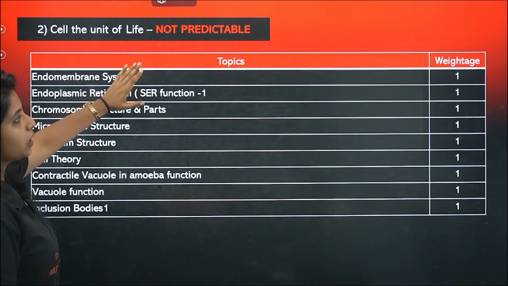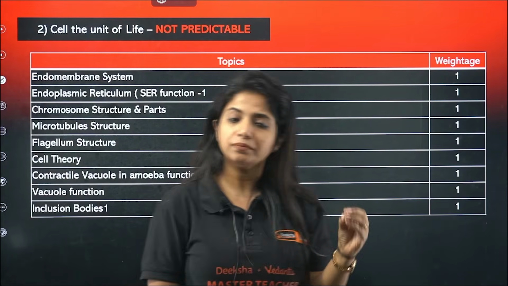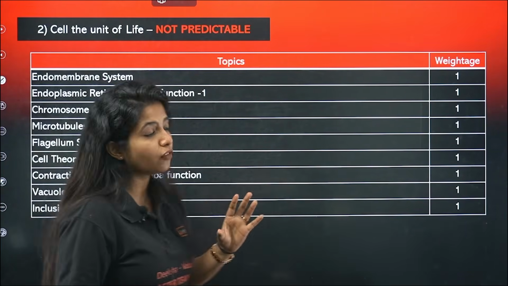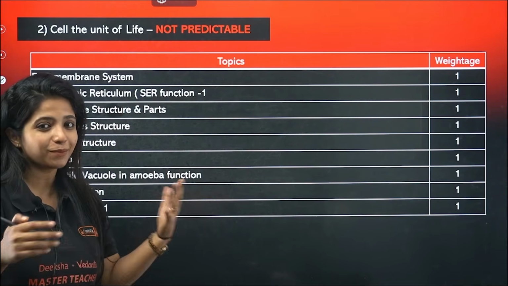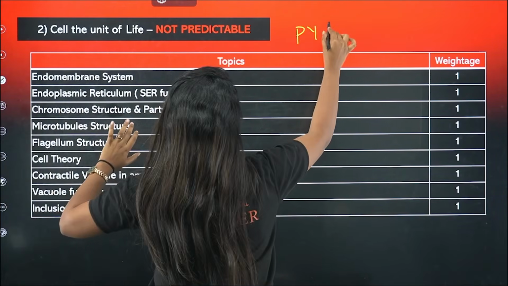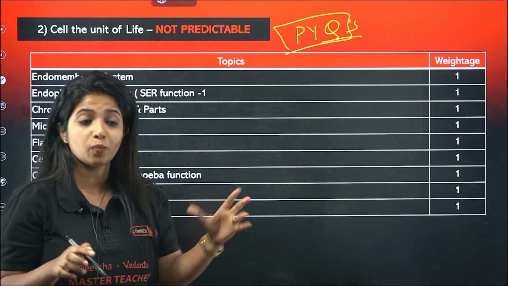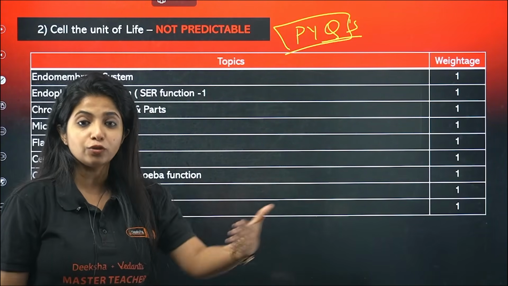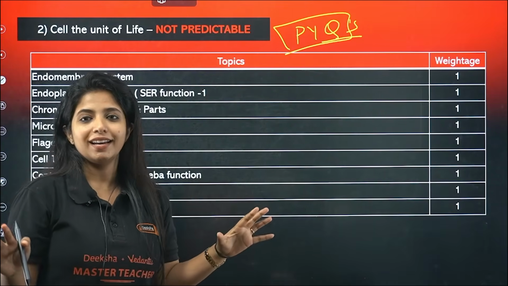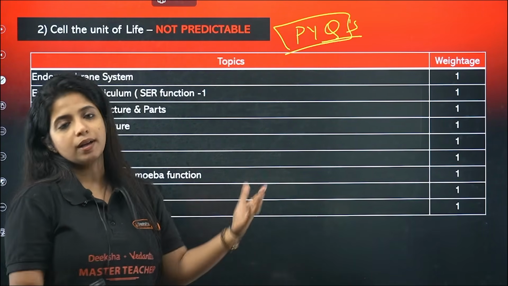Now, Cell: The Unit of Life. This is highly unpredictable, which is why if you think that you do not have time, it's okay to even skip it. If you have time, just cover the PYQs. I'm not talking about skipping PYQs; PYQs you have to do. I'm talking about the entire chapter. If you're planning to go through the entire chapter, if you have not studied it and do not have time, I'll not recommend doing that. PYQs, anyway, you have to do.